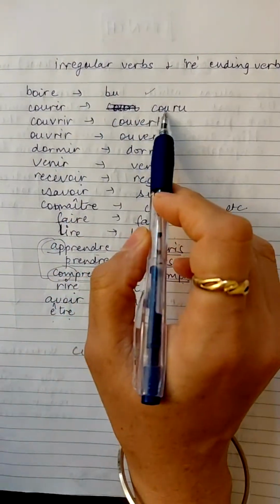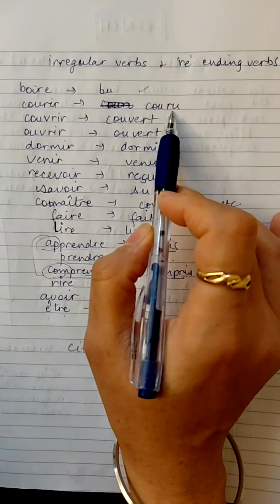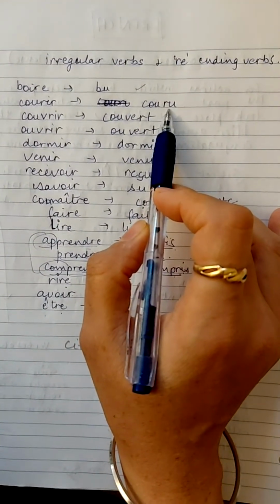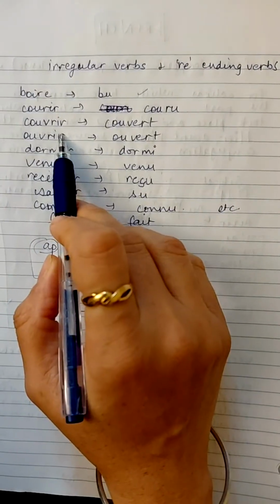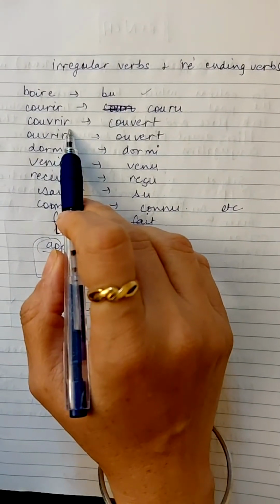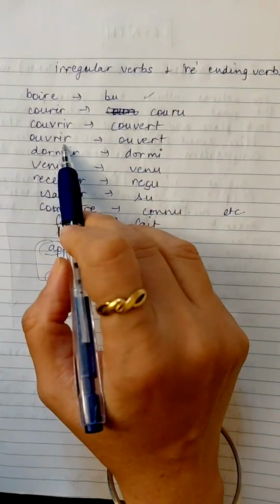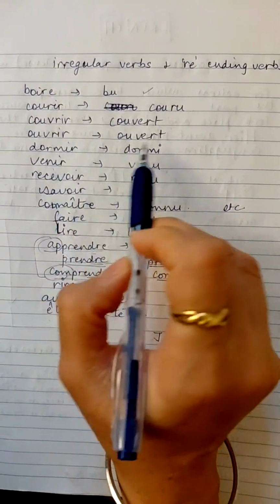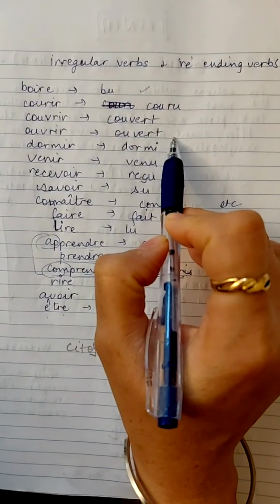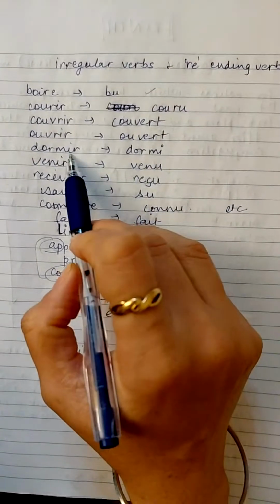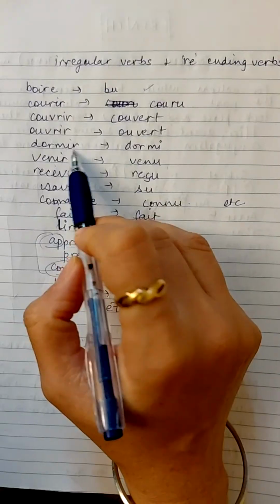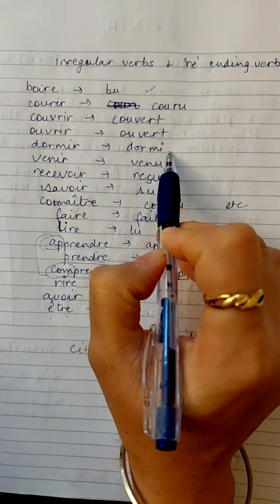Courir, to run. The past participle would be couru. Couvrir means to cover. The past participle will be couvert. Ouvrir, to open. The past participle form will be ouvert. Dormir, to sleep. The past participle form will be dormi.